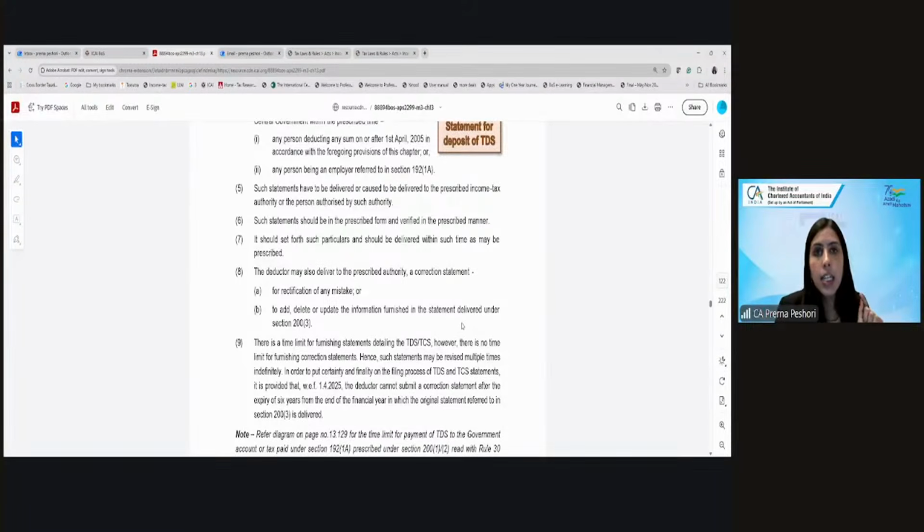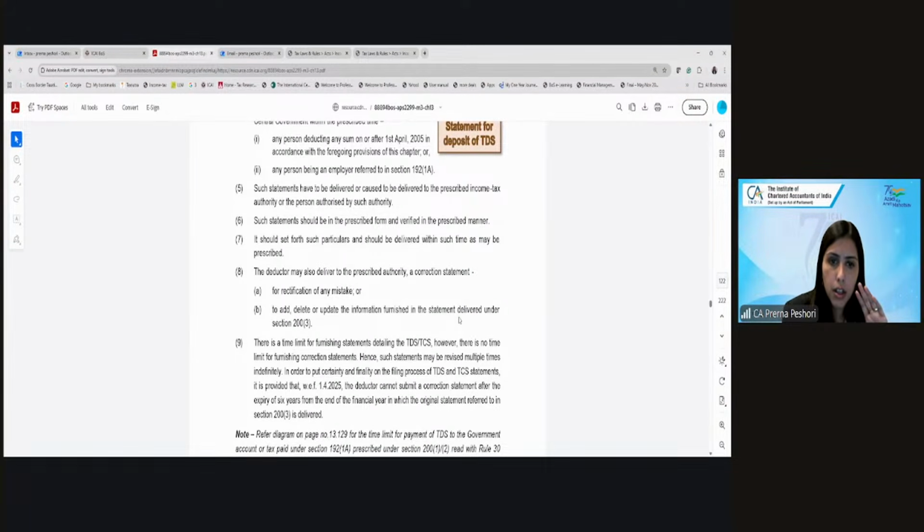Fine. Now, one more important point is that the TDS statement that you furnish, let's say for example, if you have deducted at an incorrect rate, or you have put the wrong amount on which the deduction has been made. Can we revise this TDS statement? Yes. So you can file a correction statement to rectify any mistake, to add any payee, to delete any payee, or to update the information.